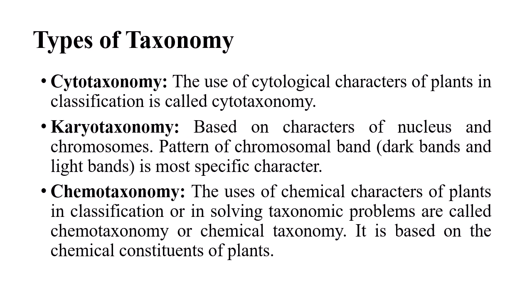Next, types of taxonomy. Cytotaxonomy: the use of cytological characters of plants or animals in classification is called cytotaxonomy. Karyotaxonomy is based on the characters of the nucleus and chromosome pattern, where chromosomal banding is the most specific character. So on the basis of chromosomal behavior and nucleus, sometimes we have to classify the organism according to their nuclear chromosomal pattern. That is called karyotaxonomy. Chemotaxonomy: the classification based on different chemicals present in plants or animals.